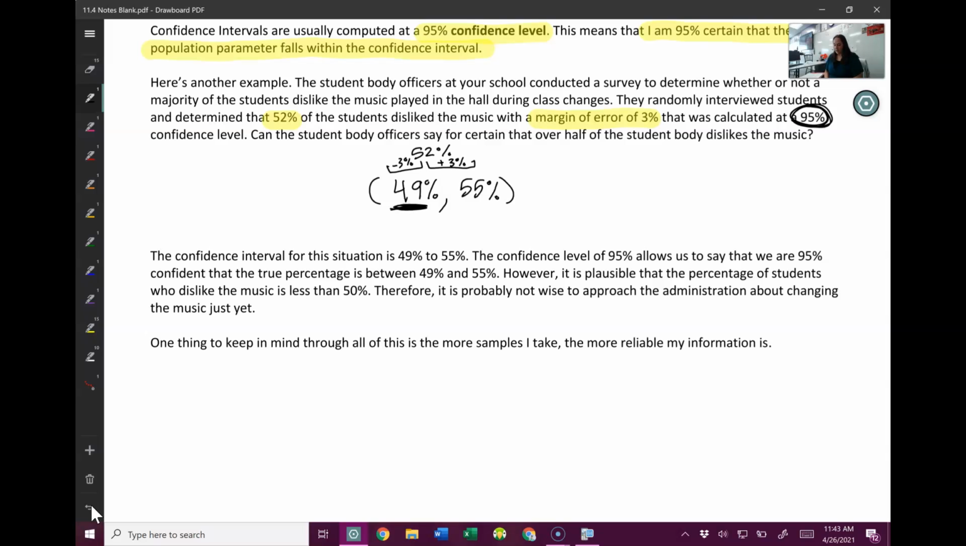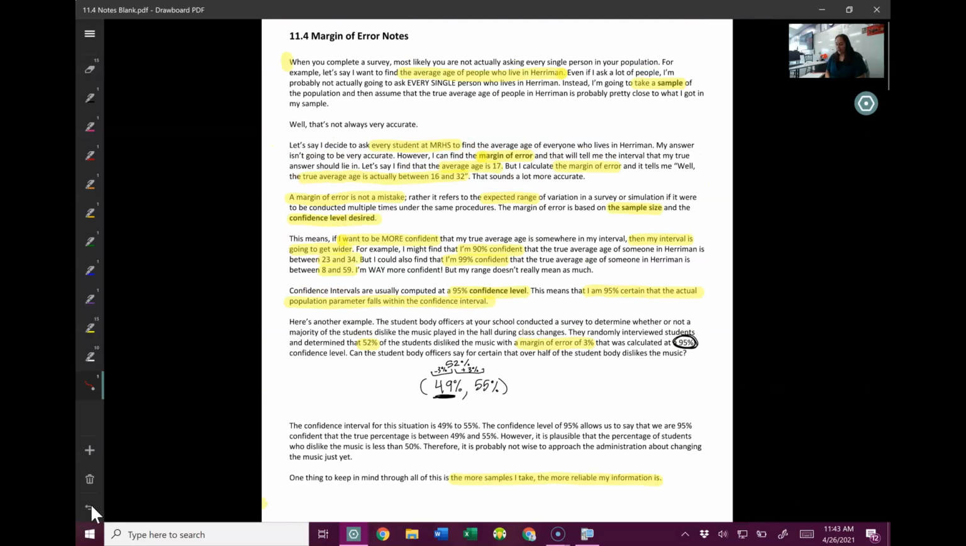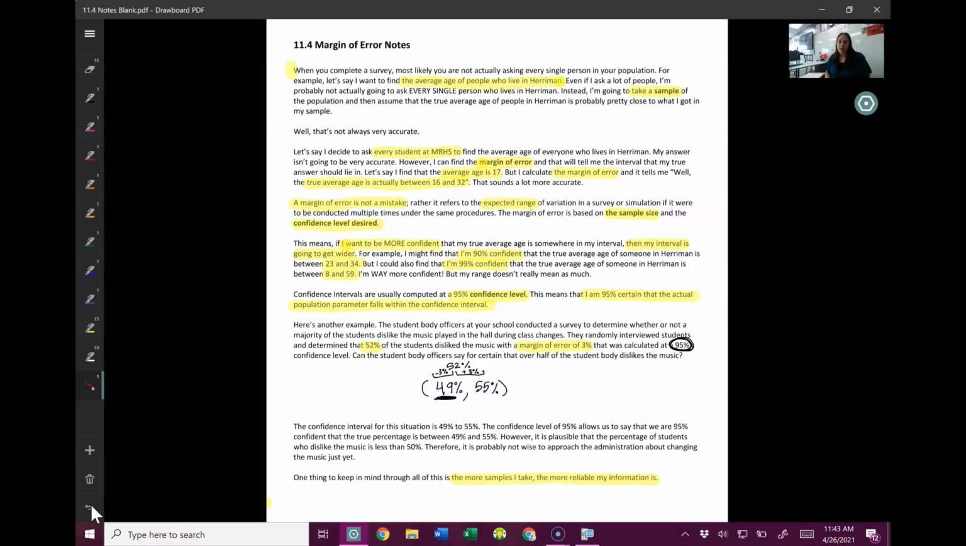So one thing to keep in mind, like I just said, the more samples I take, the more reliable my information is. So if I'm not confident enough with this interval, then do more surveys, and you can start to get a better idea of your true answer. So, hopefully that kind of gives you an idea of what margin of error is, what a confidence level is. In the next video, we'll go through and actually start to do some examples.